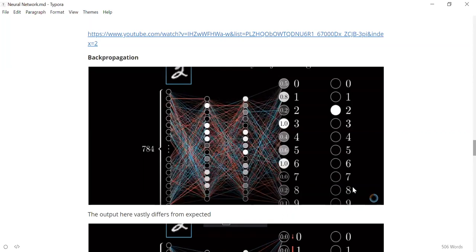So what is the difference between neuron and perceptron? Neuron is a node in a neural network. Perceptron is a very simple neural network. So it will have only two nodes, I guess. That is the difference between neuron and perceptron.